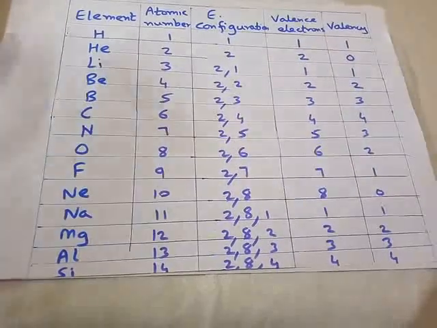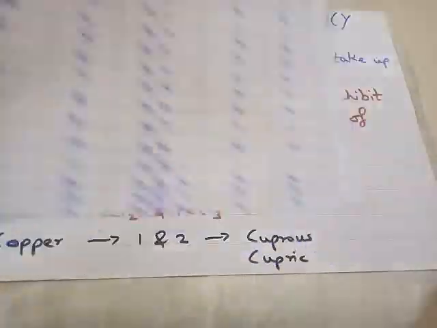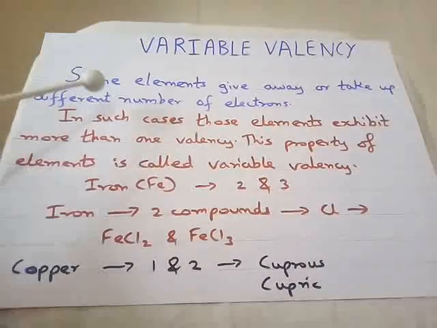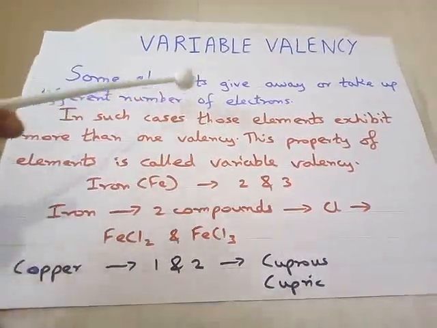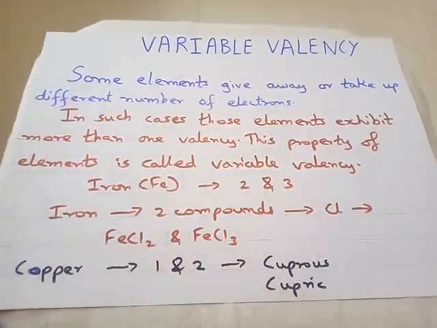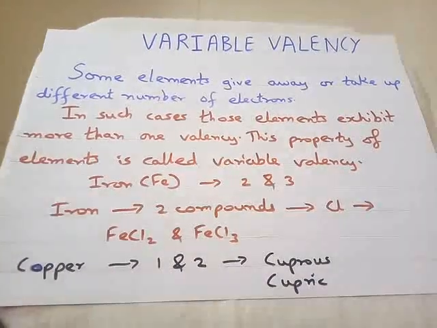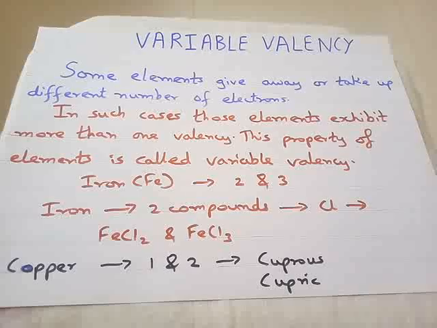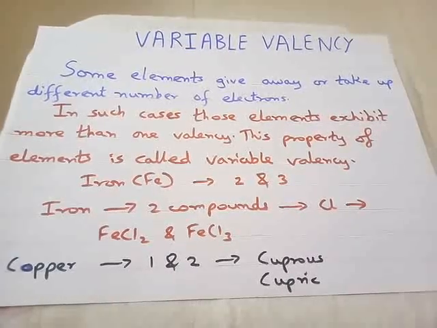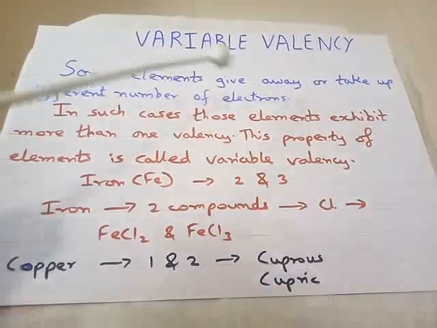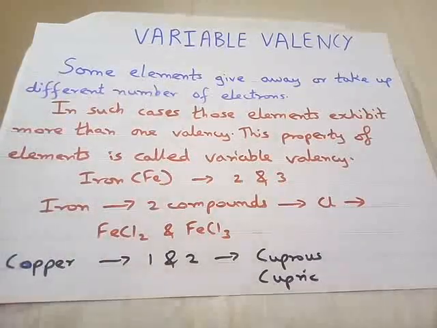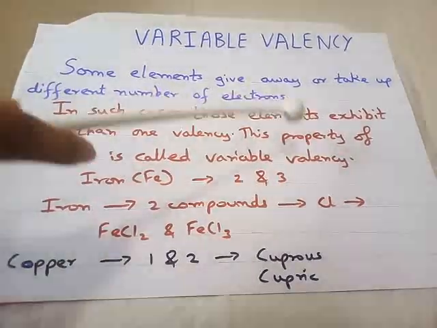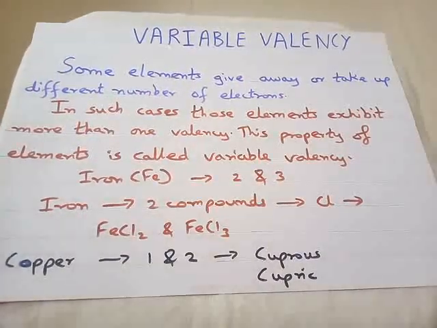Okay, now this is about the elements which are having a single valency. But there are some elements which under some specific conditions give away or take up a different number of electrons. See, exceptions are always there. So there are some atoms of elements which under some conditions give up or take away a different number of electrons. In such cases, the elements exhibit more than one valency.